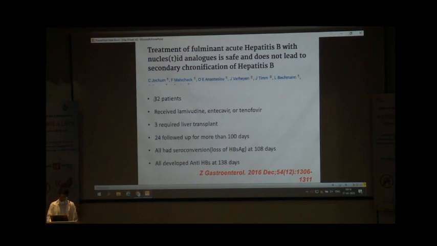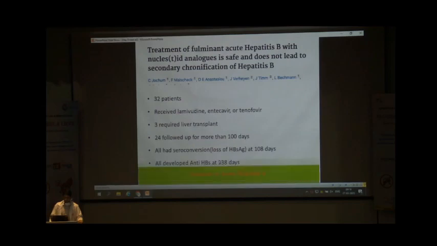But a later published observational study of 32 patients tried lamivudine and entecavir or tenofovir. Out of 32 patients, 3 required liver transplant and 24 patients were followed for more than 100 days. All had seroconversion in the form of loss of surface antigen at 108 days. All developed antibody at around 138 days in the follow-up.